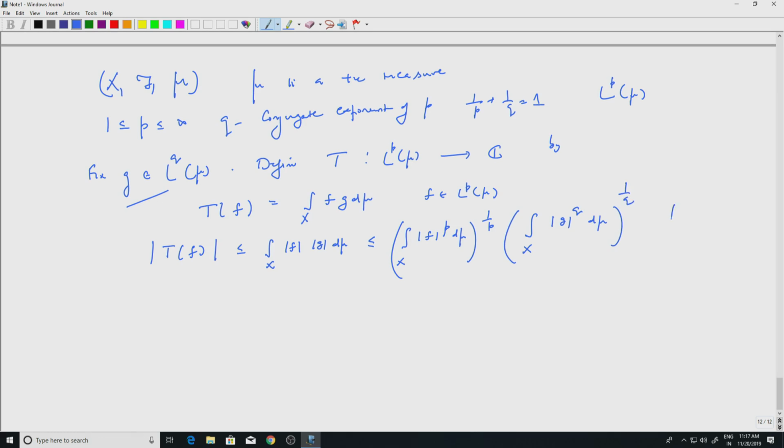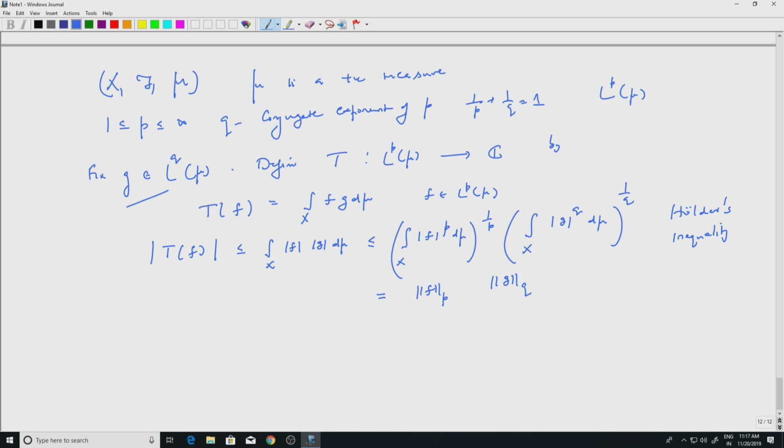This is just Holder's inequality. And these are the L^p norms, so let me write this as the L^p norm of f and the L^q norm of g. So T is well defined and it is a finite complex number for all f in L^p.